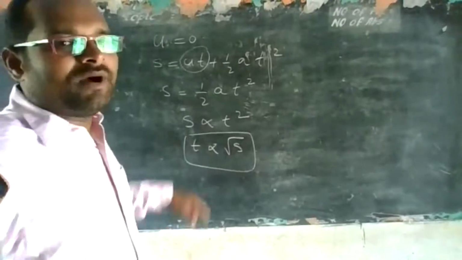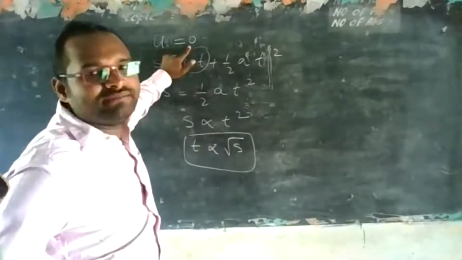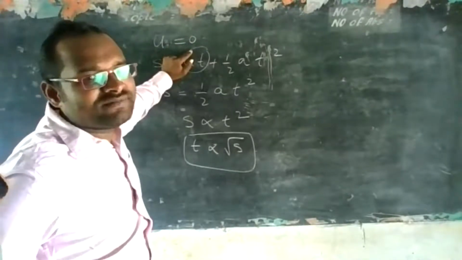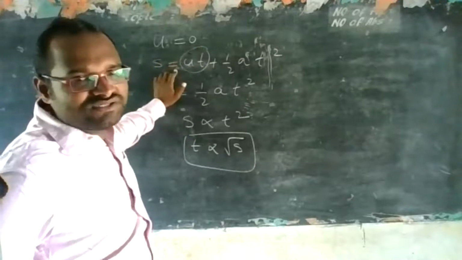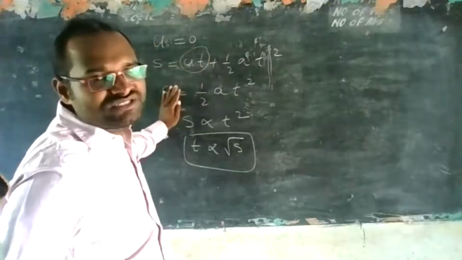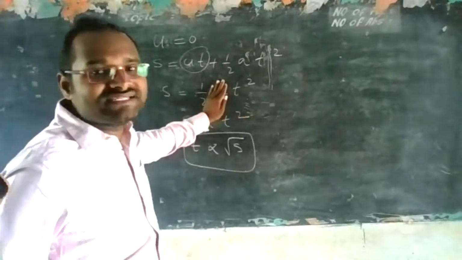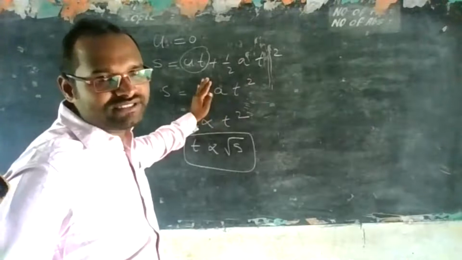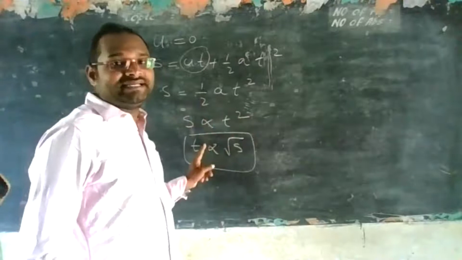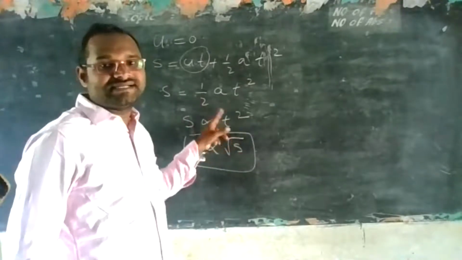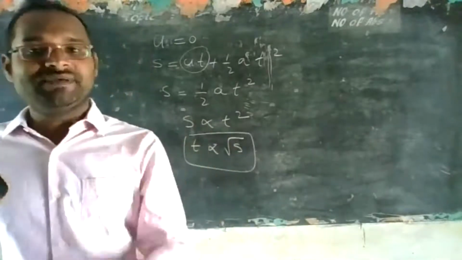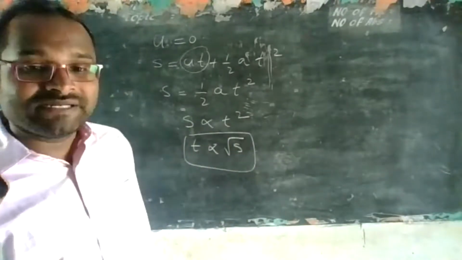Question is, a particle is starting from rest and moving with uniform acceleration. So what is the time in which the displacement of the body is covered? S is equal to ut plus half a t square formula. U is 0, so ut is 0. So S is equal to half a t square, because they said A is constant. That means half is also constant, A is also constant. That means S is proportional to t square. We want t. T will be proportional to root S. Send the square to this side, and it becomes a root. So the answer will be, time will be proportional to the square root of displacement.